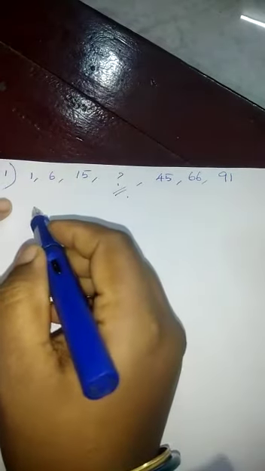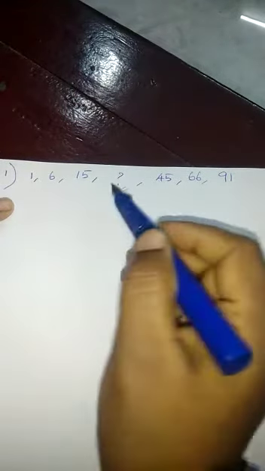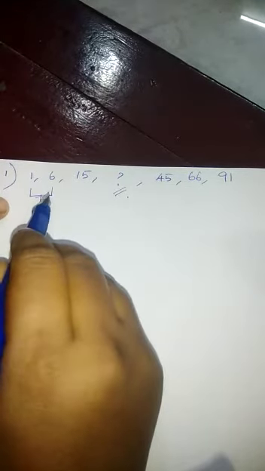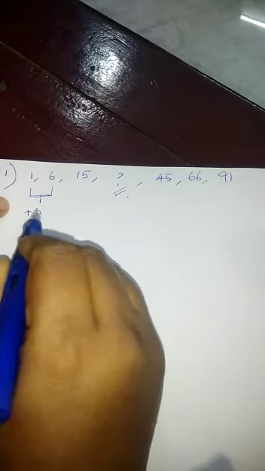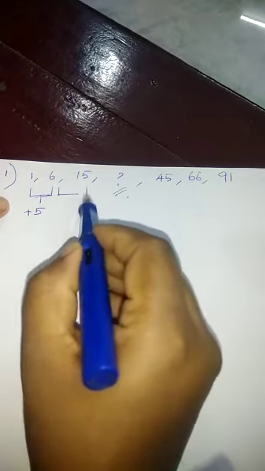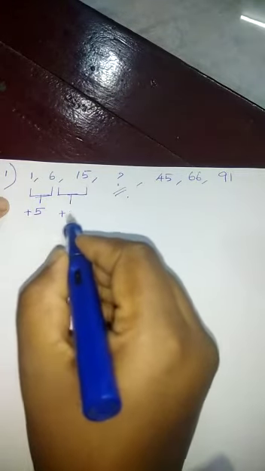What we have to do, if they ask like this sum, whether the question mark is within the numbers, at the last, or in the front of the numbers, is find the difference between the adjacent numbers. The difference here is plus 5 and this one is plus 9. We don't know this number, so we have to find the next number.